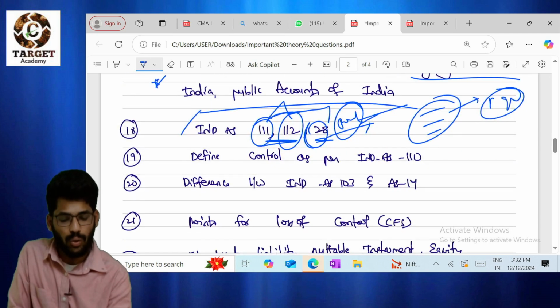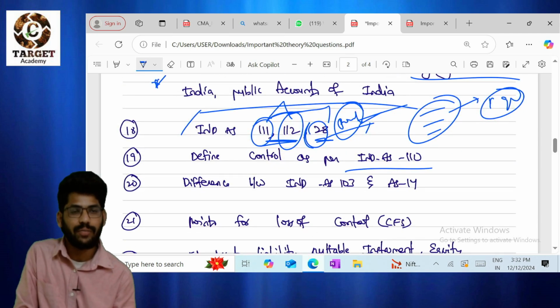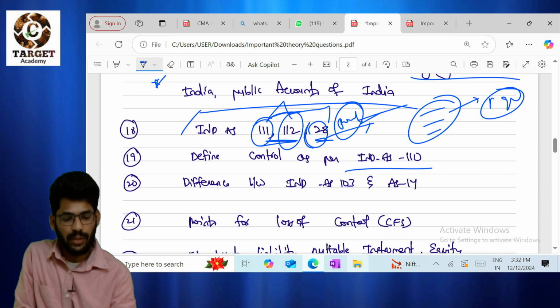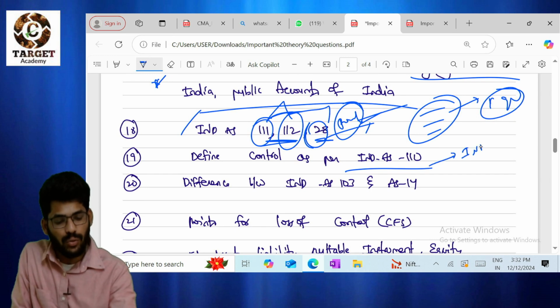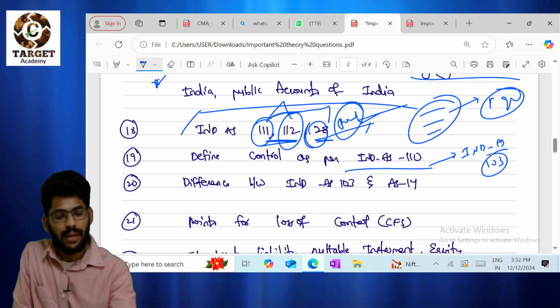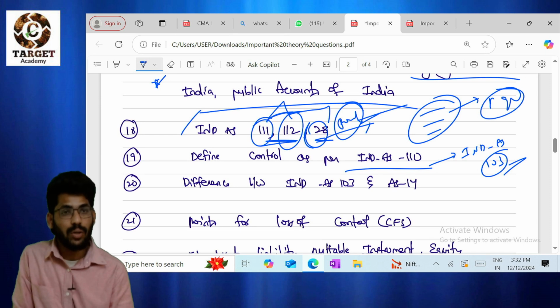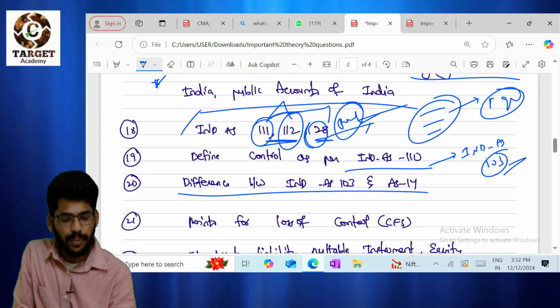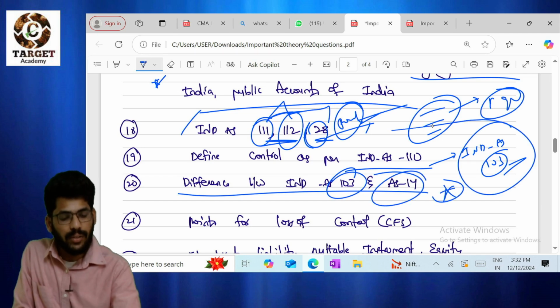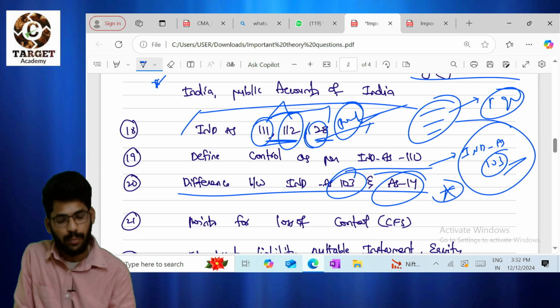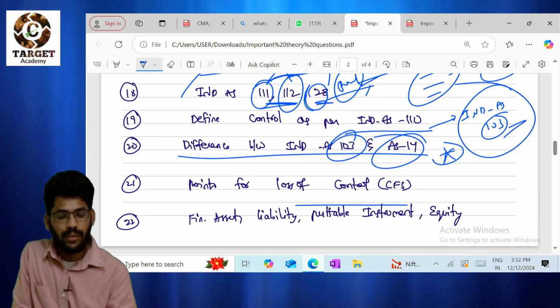Next, define control as per Ind AS 110. Control definition, please note down. This definition is there in Ind AS 110 in our material. Please go through the material. You will find the control definition. And also the difference between Ind AS 103 and AS 14. This is also important for examination. This is also there in our Ind AS 103 concept book. Please go through that.